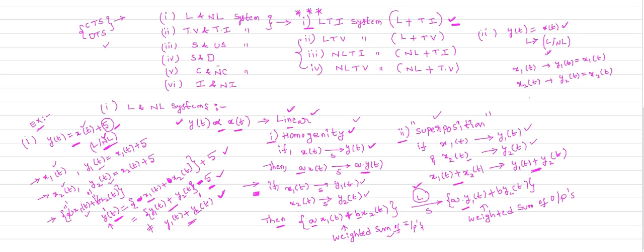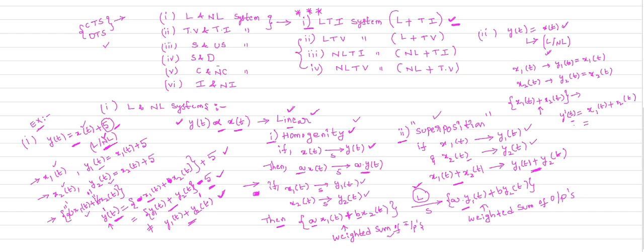So in this third step, when you apply the weighted sum of inputs, which is x1 of t plus x2 of t, or you can take a times x1 of t plus b times x2 of t, we will get an output. Let us check this output, y dash of t. Instead of input we substitute x1 of t plus x2 of t here. Now you check this output. y dash of t is what? The output due to the weighted sum of inputs.